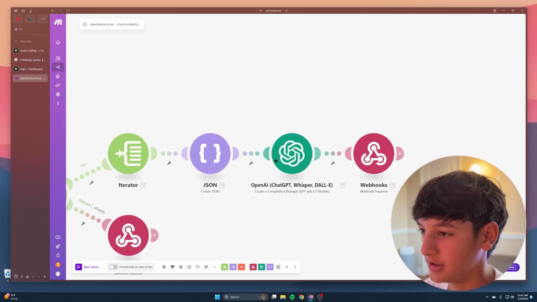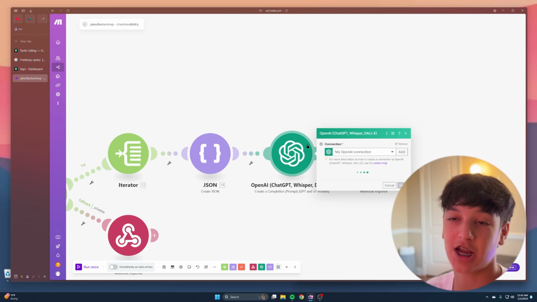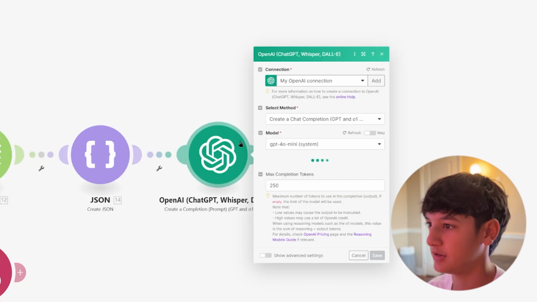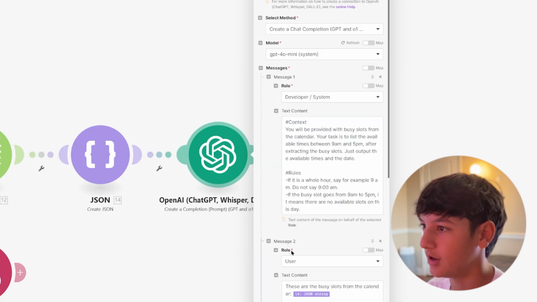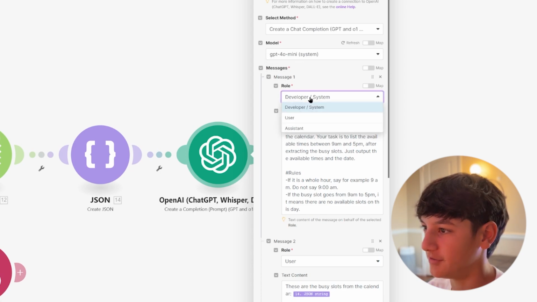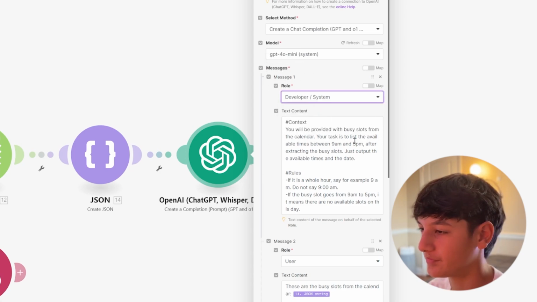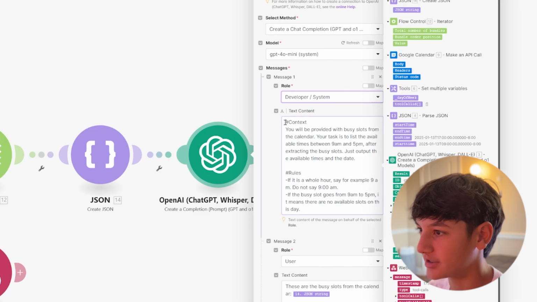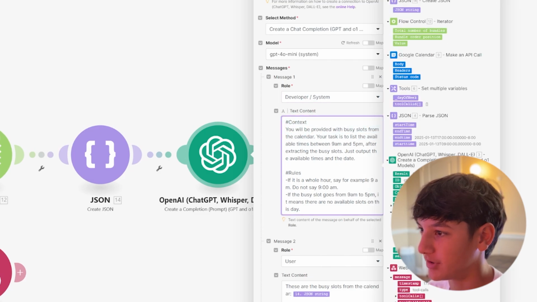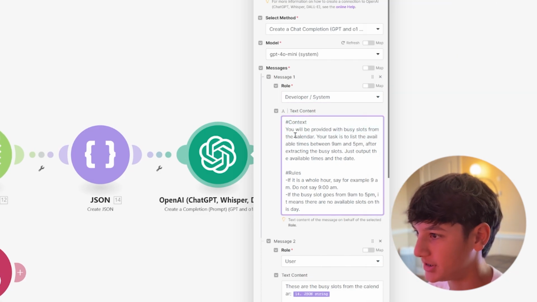Okay, so then we're going to come back to ChatGPT, and it's loading. Your first message is going to be the developer/system role, and then for the context: you will be provided with busy slots from the calendar.